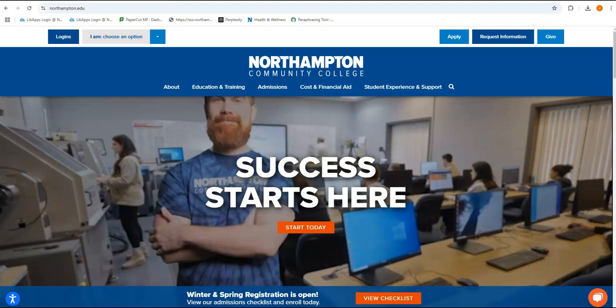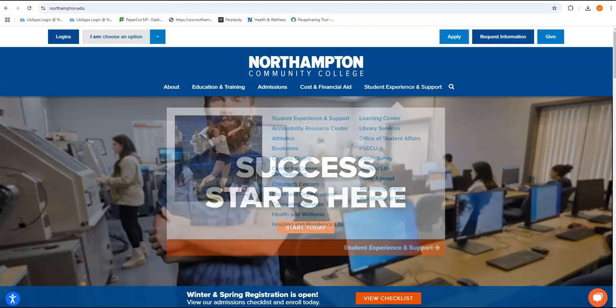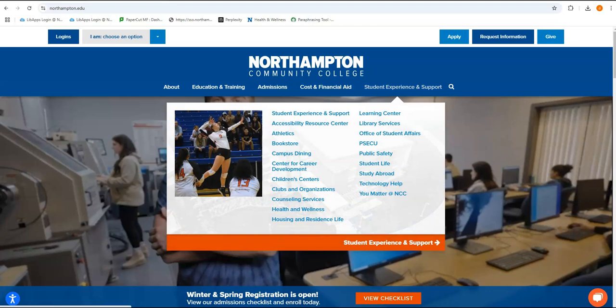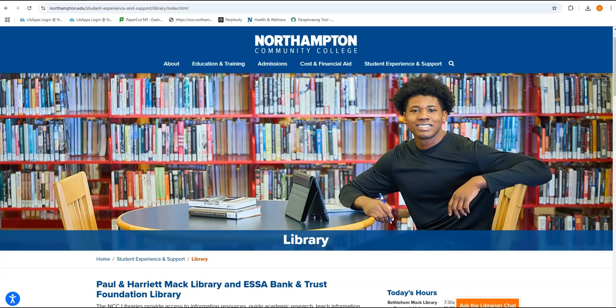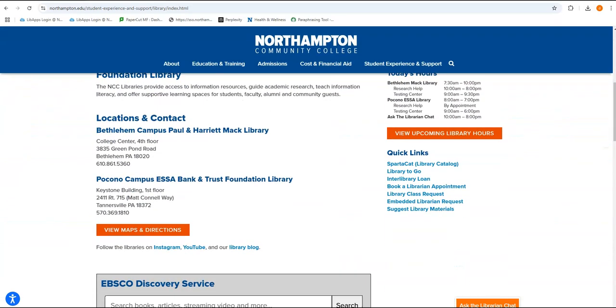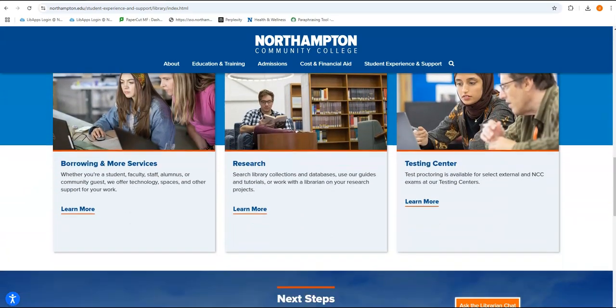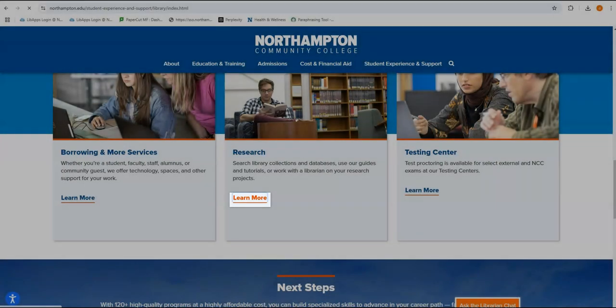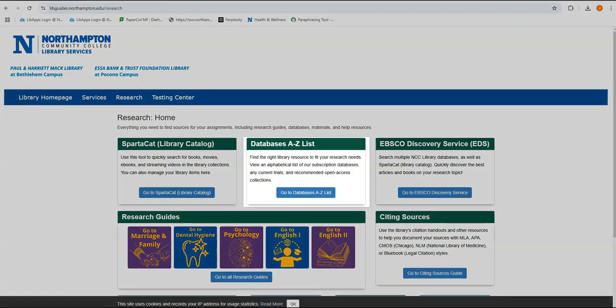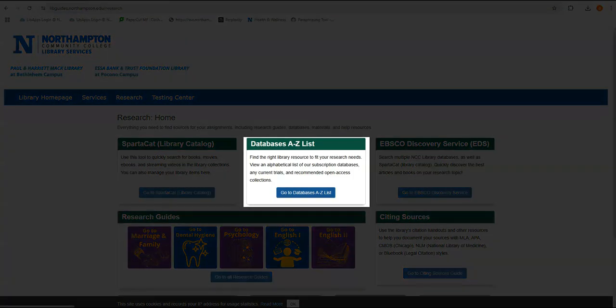We'll start on the Community College homepage and navigate to the NCC Library homepage. We're right under Student Experience and Support, the second tab, Library Services. From here, let's scroll down to our research area. We'll click under Learn More to go to our databases. Now let's go to our databases A to Z list.